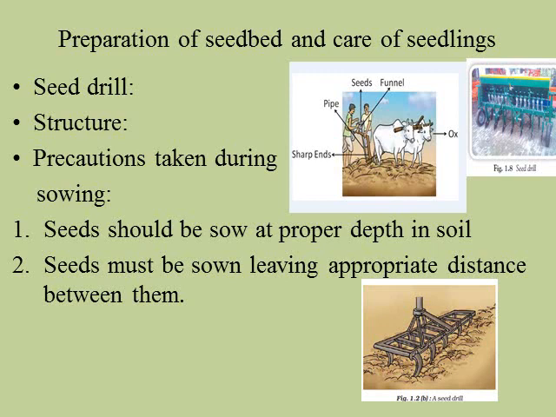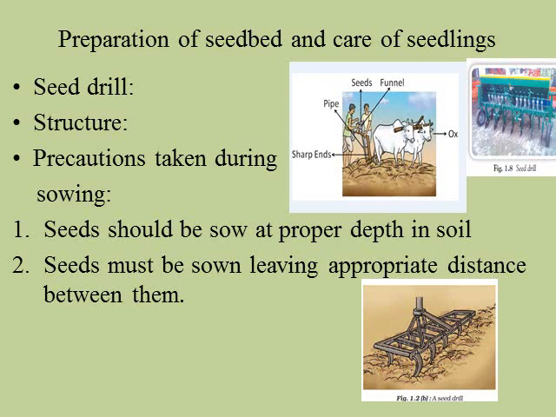The next one is the seed drill. See the structure of a seed drill in this figure. A seed drill is a long metal tube with a funnel at the top. It is tied to the back of the plough. The seeds are fed into the funnel and passed down through 2 to 3 pipes having sharp ends. As the plough makes a furrow in the soil, this drill releases seeds into the furrow and sows them. So the seeds are sown uniformly at proper distance and depth, always in rows. So this is about sowing of seed by the seed drill.